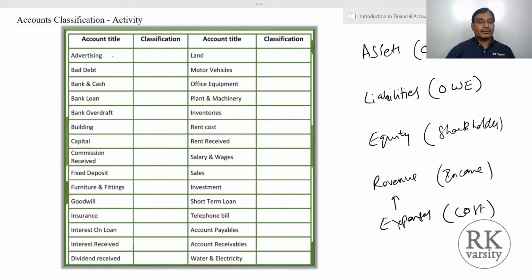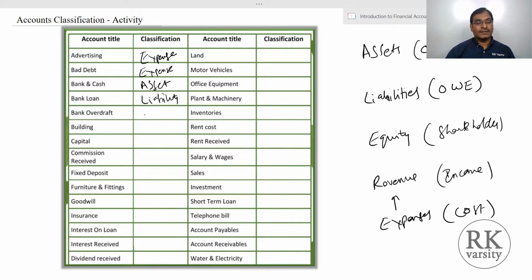So suppose we take an example of advertising. So advertising is among these 5, which one? So advertising is an expense that we incur. So advertising is an expense. Bad debt is a loss. So it is also an expense. Now bank and cash, we own this. So that is why this is an asset. Bank loan, we borrowed. So this is a liability.